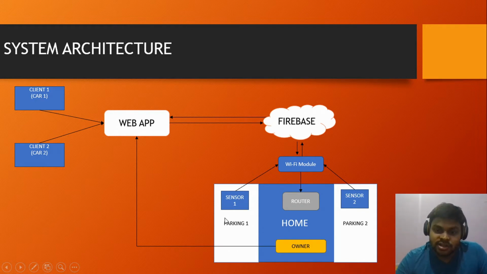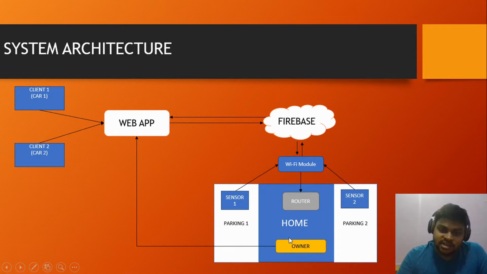In the IoT part, we have the ESP8266 NodeMCU module, which will write and read data to the real-time Firebase database, and it will read the sensor data. Which sensor? The ultrasonic sensor. You can see here sensor 1 and sensor 2, parking 1 and parking 2 for a home, and you can see the owner right here.